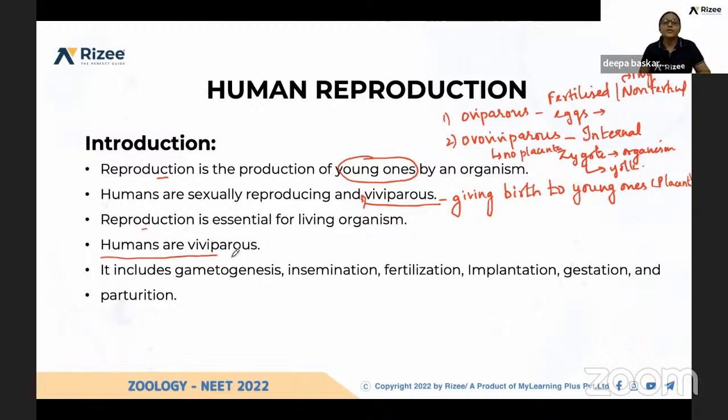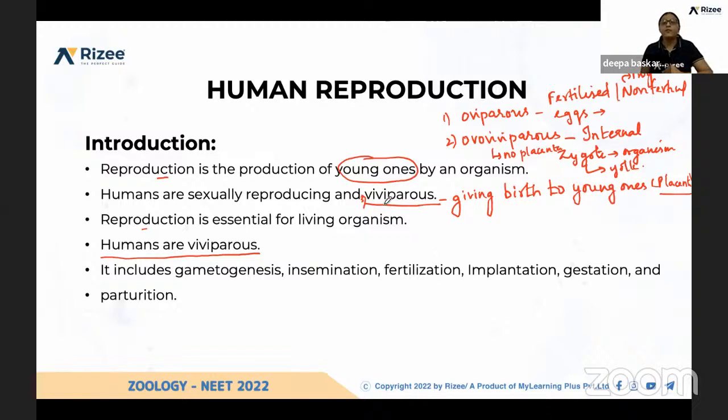Humans are especially viviparous because we are giving birth to young ones. Inside the female body, the fertilization is happening. So the fertilization is internal, and from the mother's body, all the required nutrients, including oxygen, are supplied to the fetus, which is developing inside the uterus. The development requires nutrients, and that is supplied by the formation of the placenta. We will be learning about what the placenta is and how it develops after fertilization, everything in detail in future classes.